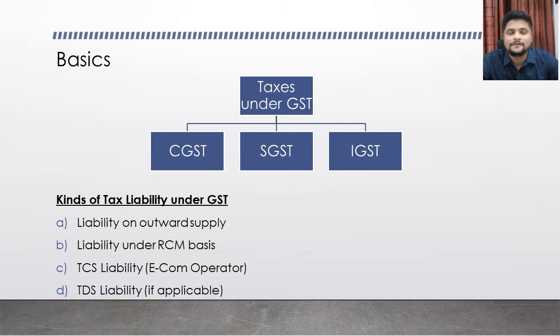Then the fourth type of tax liability is the liability of TDS. We have also discussed in detail when TDS will be applicable, on what amount TDS has to be deducted, and for whom TDS will be applicable. All these provisions have already been discussed in a separate video. So TDS can be called the fourth nature of tax liability. These are the four major cases when a person has to pay taxes under GST law.